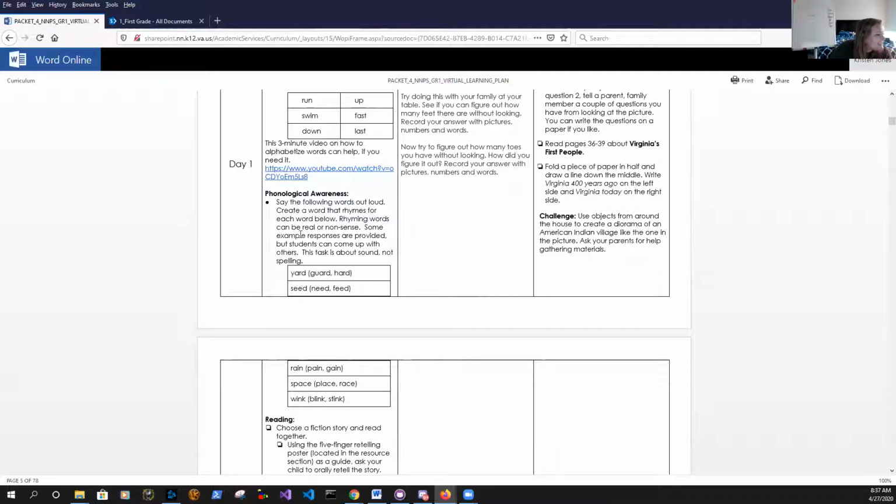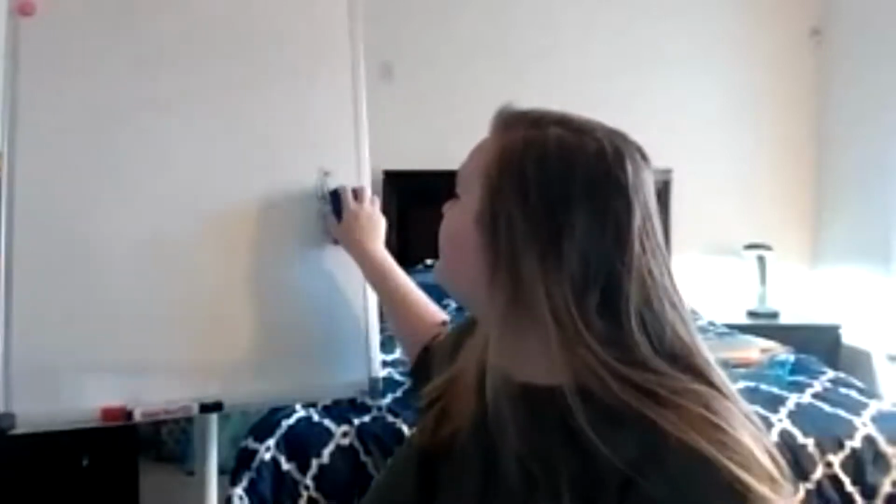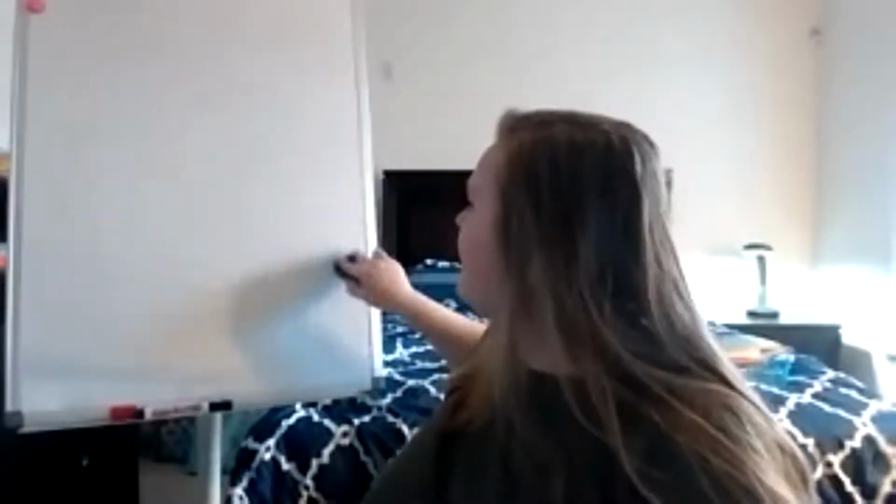And you are just saying them out loud. It says, say the following words out loud. Create a word that rhymes for each word below. You're not writing it down because look at the last sentence: this task is about sound, not spelling. So you're just going to say it. Remember, when we talk about rhyming words, those are words where the only sound that is different is the beginning sound. So if I wanted to rhyme a word to cat, it's going to have at.